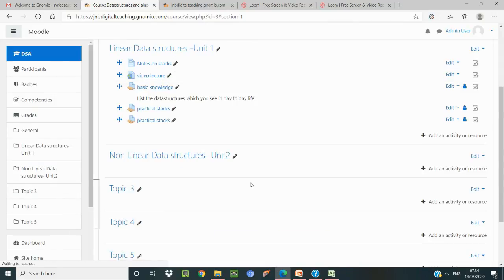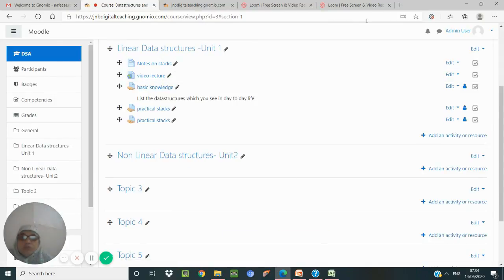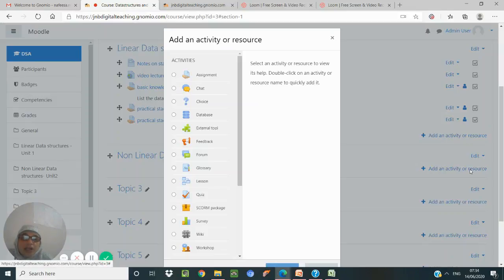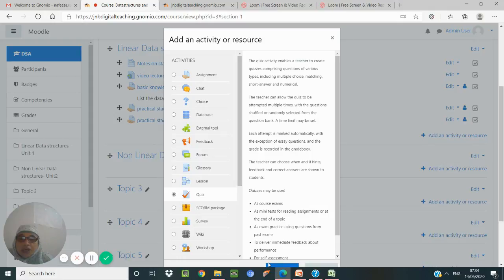Okay, so you can see I have included two things. Maybe there was some hitch, so that's why it has come like that. Now again, you can see I'm adding another activity. In that activity I'm adding quiz program. Then I'm saying okay, add the quiz. So when I add the quiz,